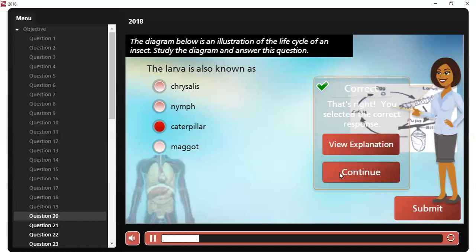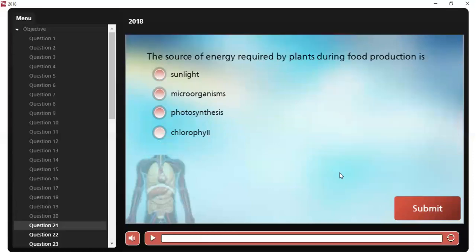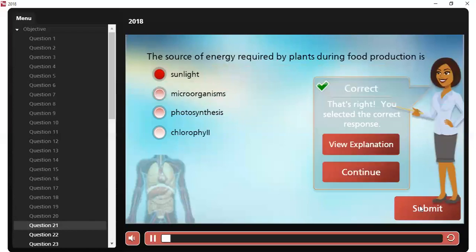So let's go to 21. The source of energy required by plants during food production is what? It is sunlight. Every plant needs sunlight. So food production in every plant is called photosynthesis, and it is energized by sunlight. Is that understood? It is sunlight.